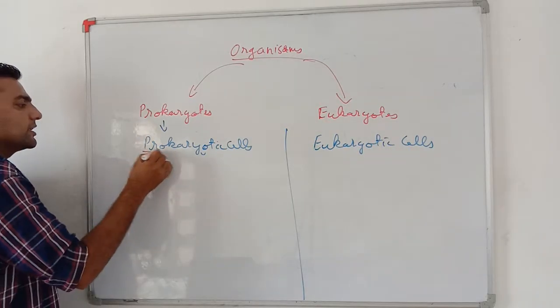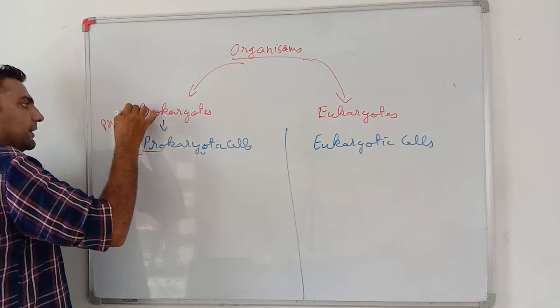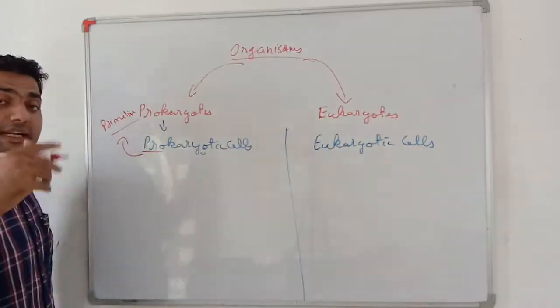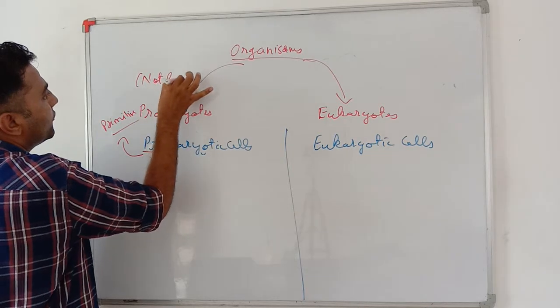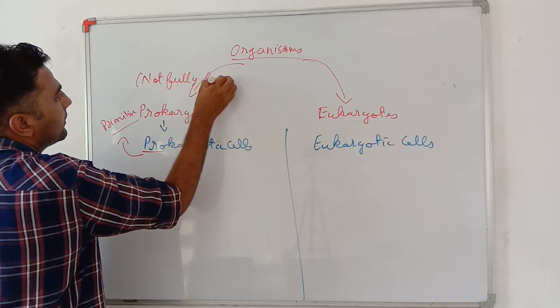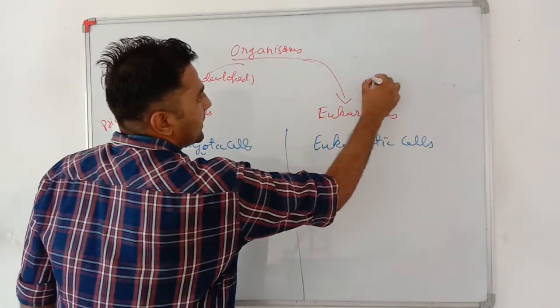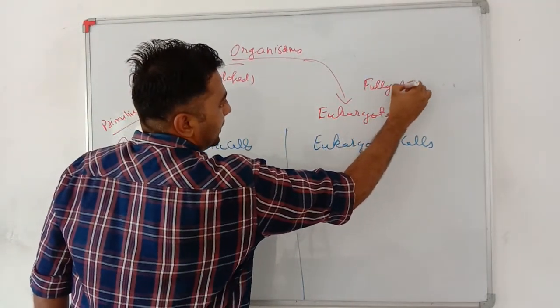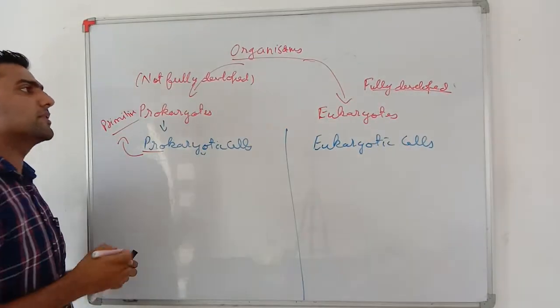Pro means primitive, that is, not fully developed, whereas eukaryotic cells are fully developed.